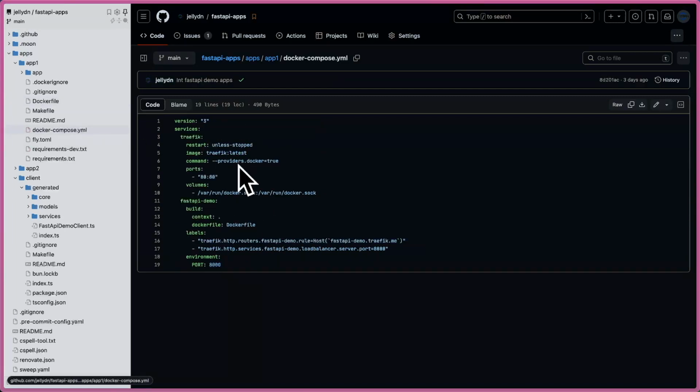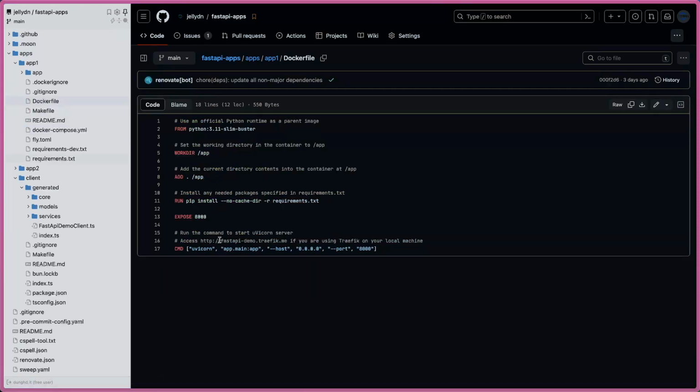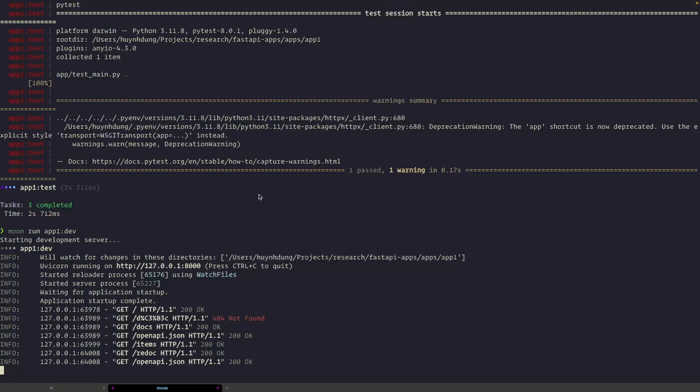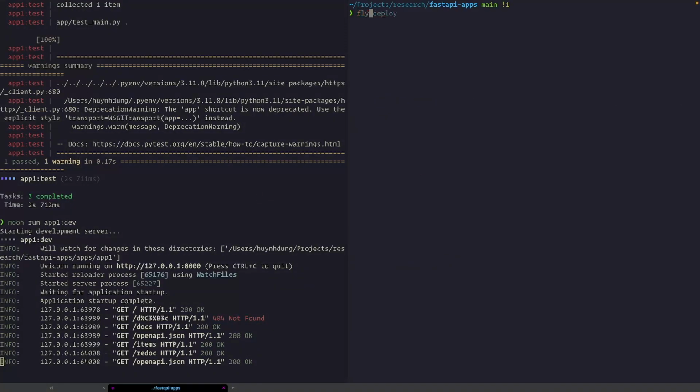And when you run it on your machine, you can access demo.traefik.me to test this one. I'm gonna show you right away after this. And with the fly file, when you have the file here, you can deploy to the server easily. So for example here, if I apply deploy right now, I need to cd to app1.